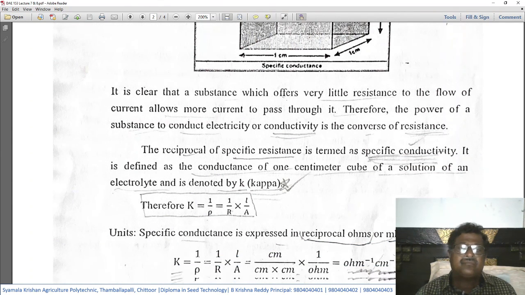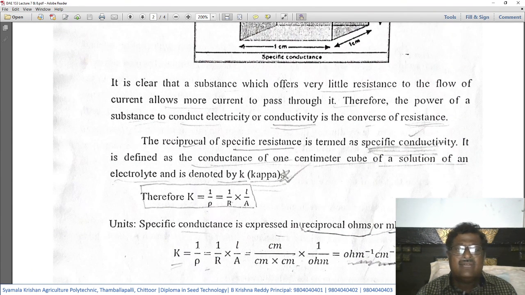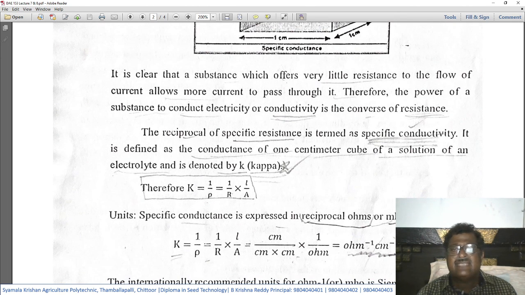Is it clear? Then the reciprocal of specific resistance is termed specific conductivity. It's simple. So the opposite of specific resistance is specific conductivity. It is defined as the conductance of 1 centimeter cube of a solution of an electrolyte, and it is denoted by K, kappa. So the opposite of electrical resistivity is electrical conductivity: electrical specific resistance and specific conductivity.